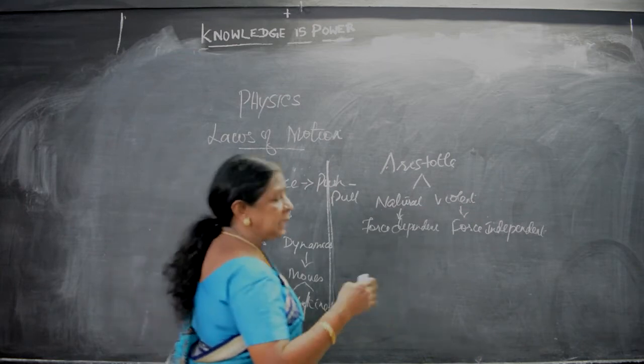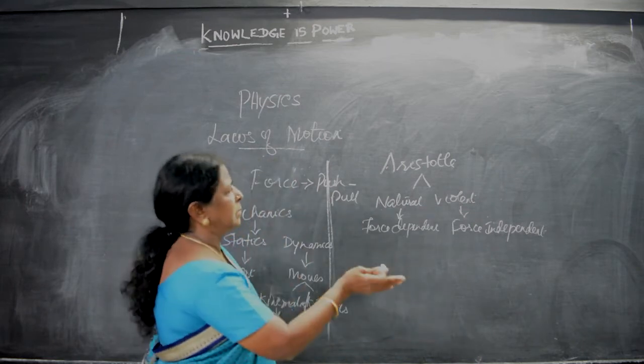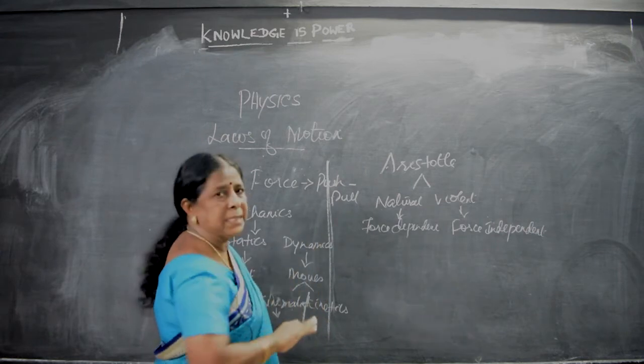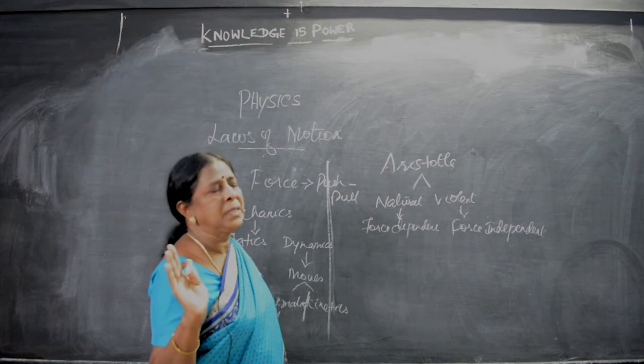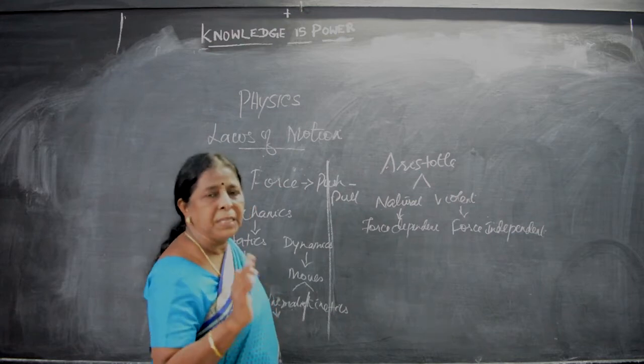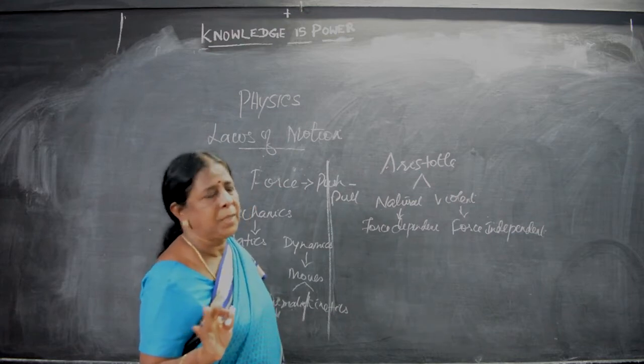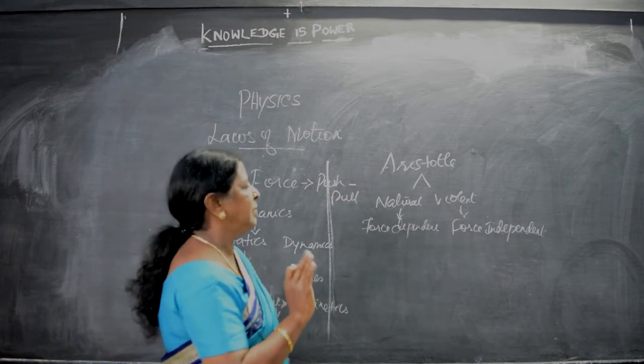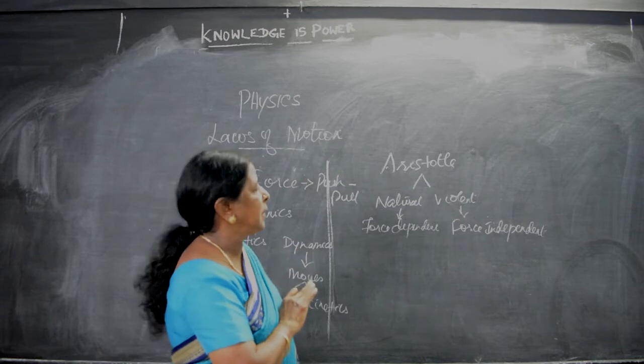Then Galileo is the other scientist. He has just contradicted the concept of Aristotle. He said whatever the objects may be, either lighter or heavier, they both reach the ground at the same time. Aristotle said there are two things, natural and violent. Violent cannot be controlled, natural can be controlled.